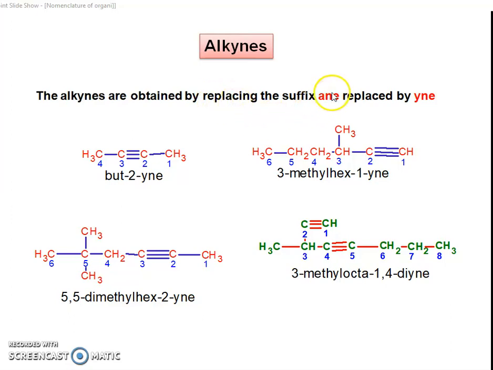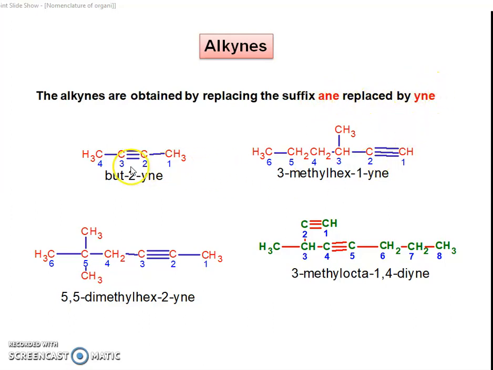The only difference is that the ane of the alkane is replaced by yne. All rules of alkenes are the same for alkynes.